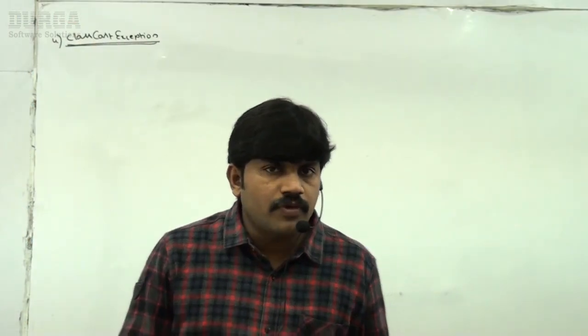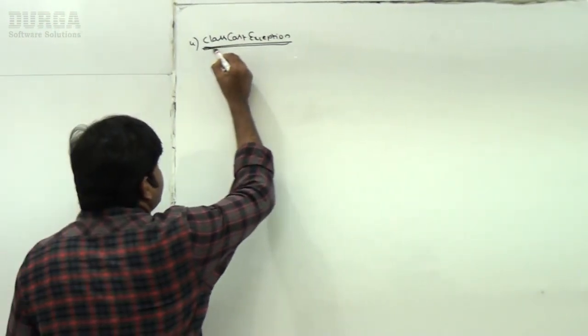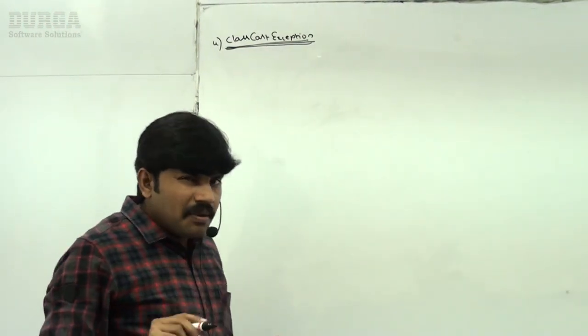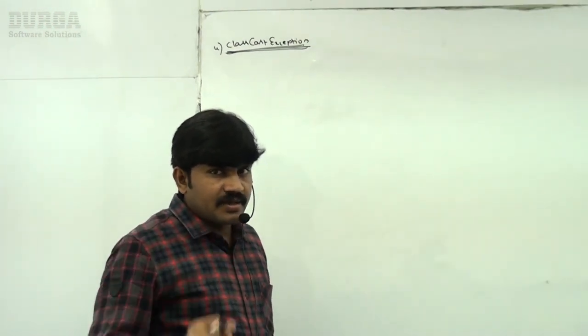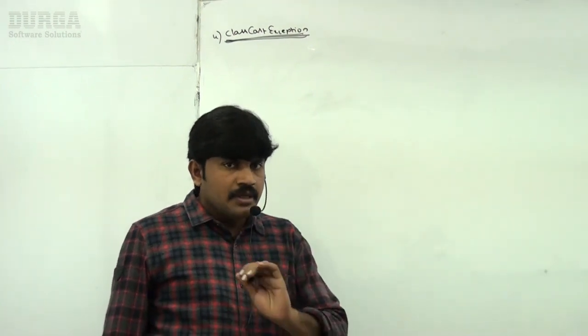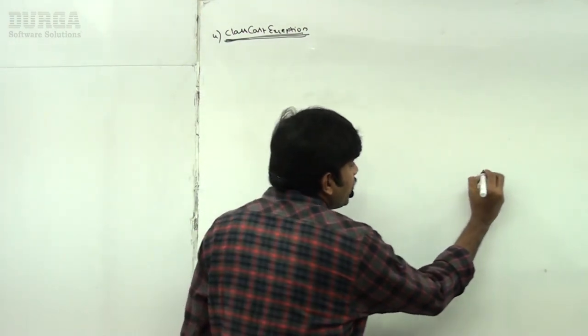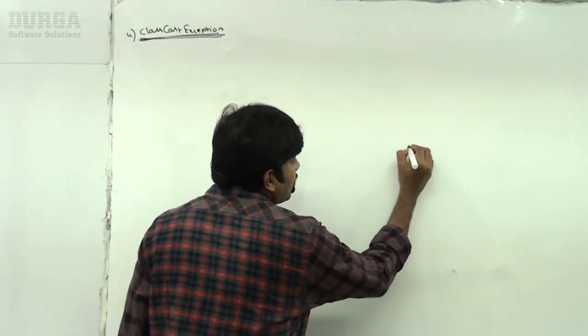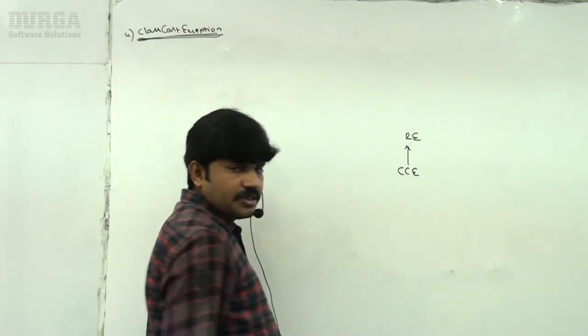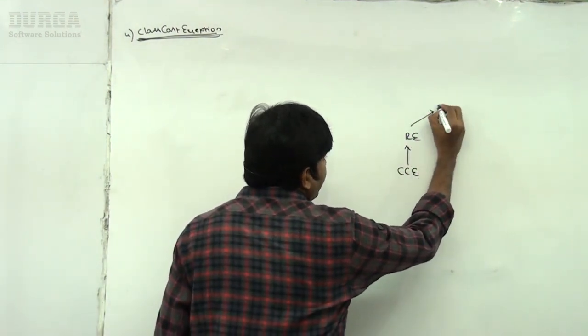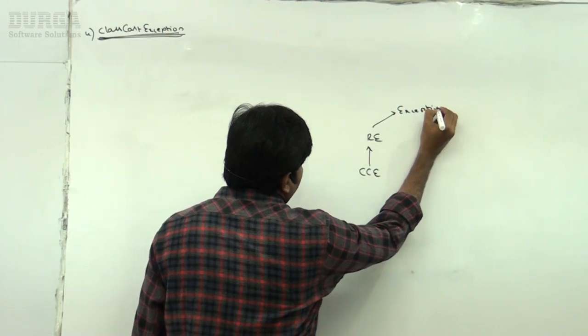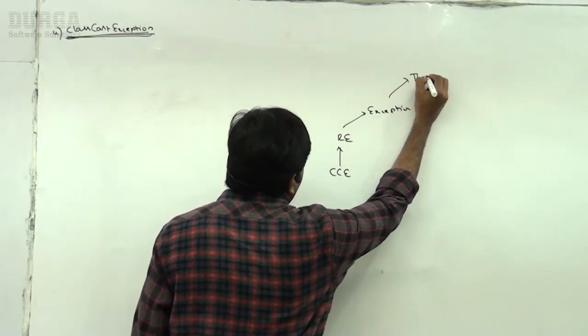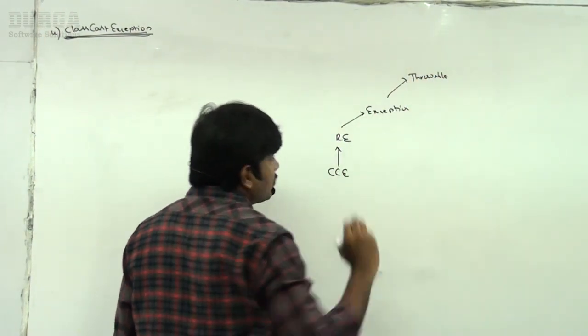Sir, now the fourth one, ClassCastException. Observe that, sir. The name itself indicates class casting, ClassCastException. First, ClassCastException is the child class of RuntimeException, which is the child class of Exception, which is the child class of Throwable. You know this already.